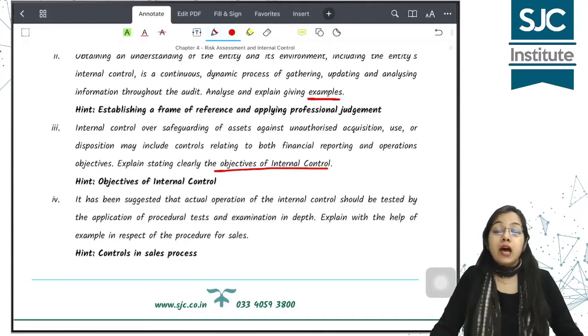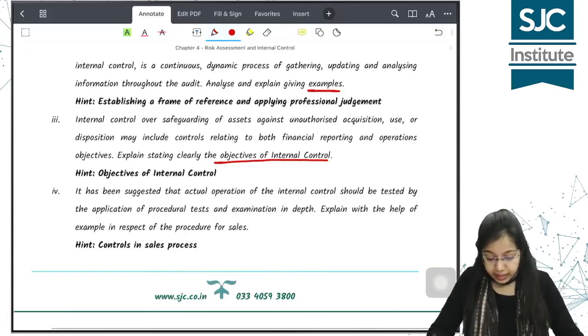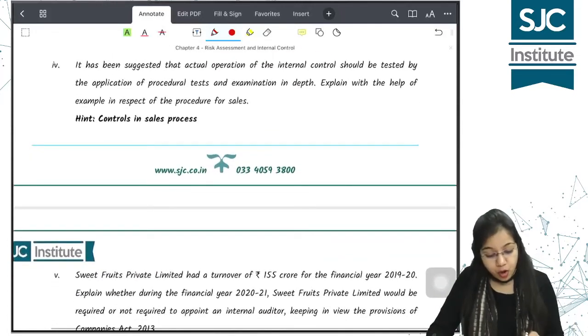All the transactions are properly recorded. The transactions are recorded at the correct amount in the correct accounting period under the correct accounting head. Internal controls also help in safeguarding the assets. They help in prevention and detection of frauds and errors. Right? चलिए next देखो,